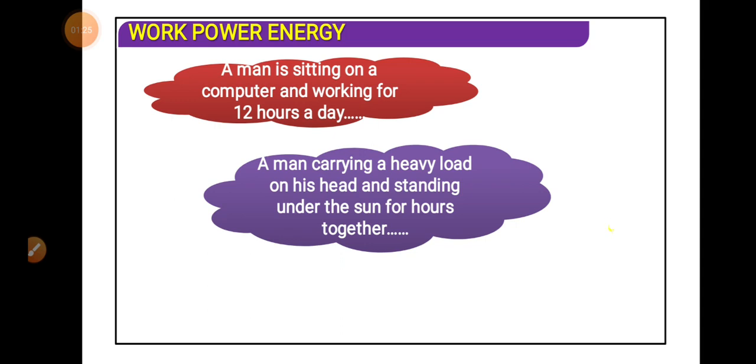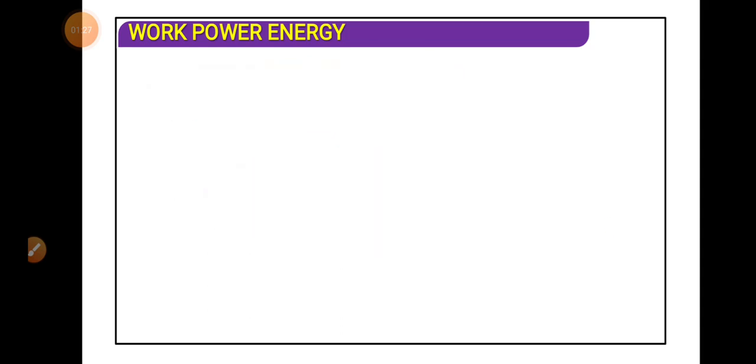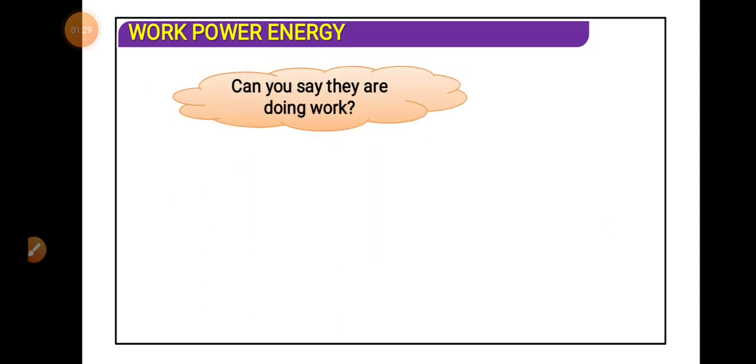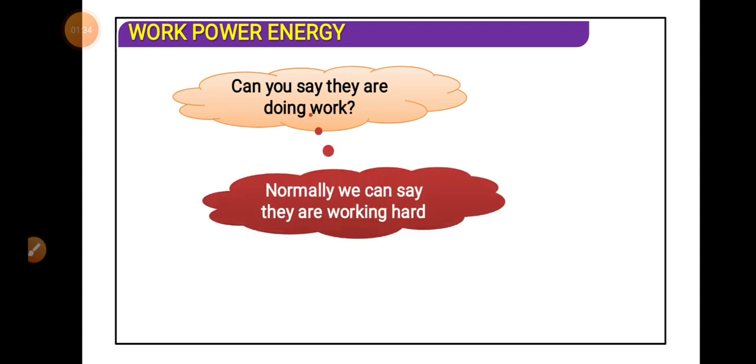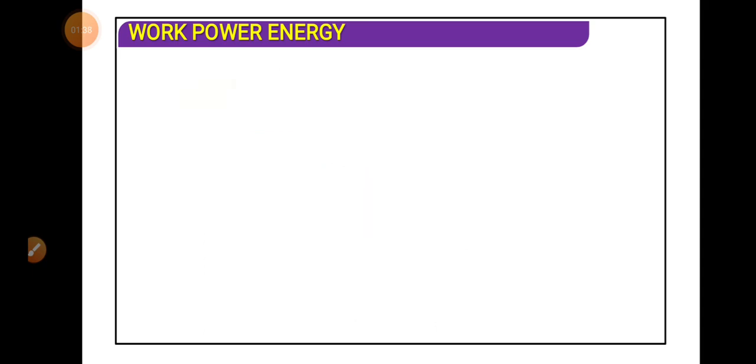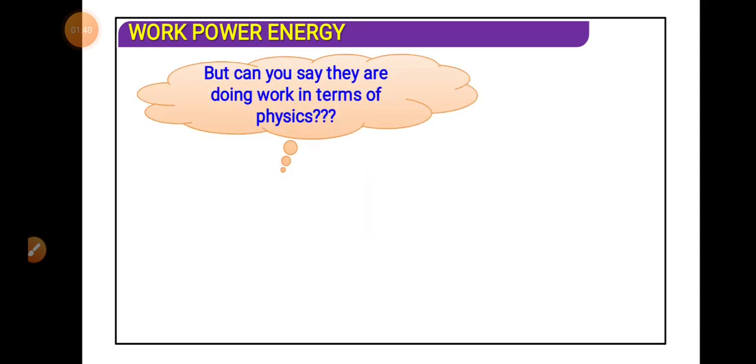So now, can you say they are doing work? Normally, we can say they are working hard. Of course we say that, but in physics, by the definition, work is equal to force into displacement.